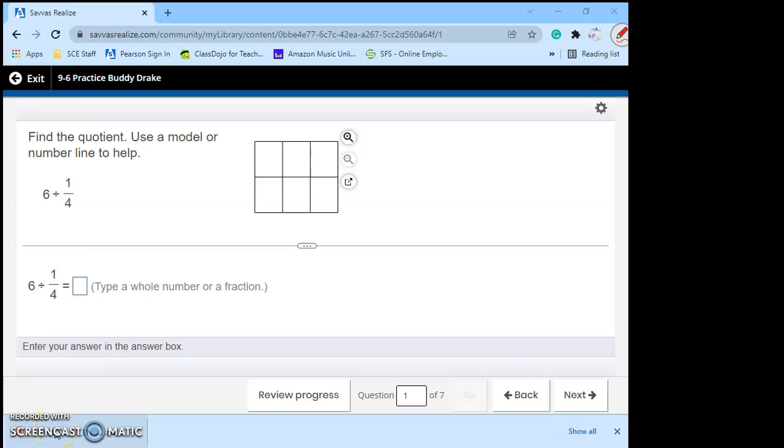Today we're going to do the 9-6 practice buddy. We're going to start out with number 1, find the quotient, use a model or number line to help. It's 6 divided by 1/4. Again, we are going to do the keep, change, flip. We are going to keep our first fraction the same, which is our 6. To make it a fraction, really, it's 6/1.